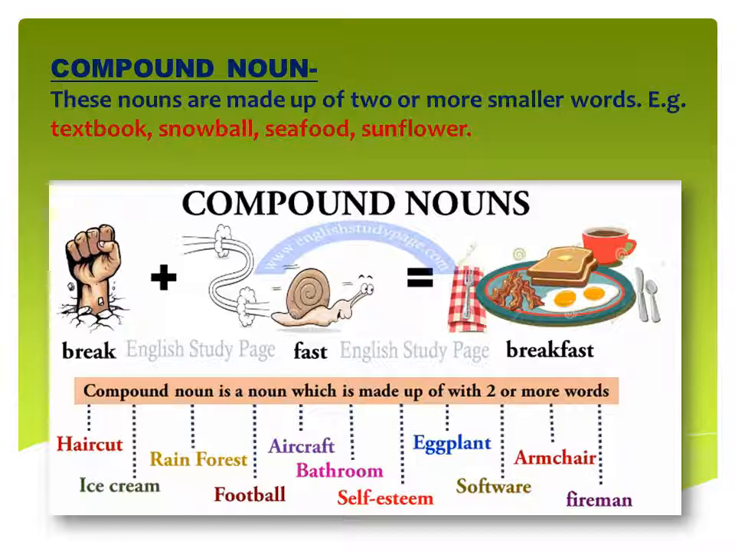Now see, a compound noun is a noun which is made up of two or more words. Now see some more examples: haircut, ice cream, rainforest, football, aircraft, bathroom, self-esteem, eggplant, software, armchair, and fireman. All these examples have two words, and when we join these two words, a third new word comes out, that is called a compound noun.